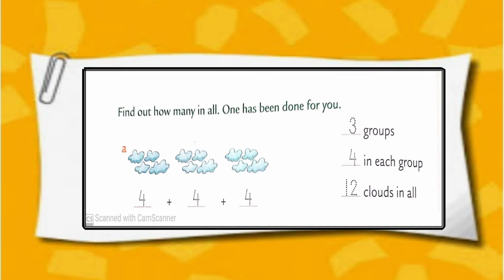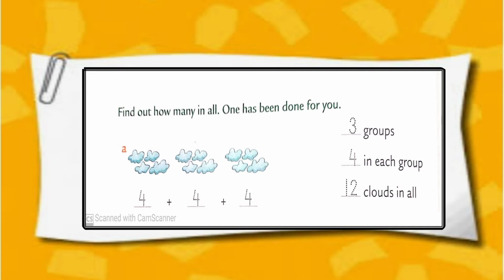Find out how many in all. So, in this exercise, first we have to arrange the things in groups. Then we have to count number of things present in each group. Then we have to find out the total number of things. So sum number A,